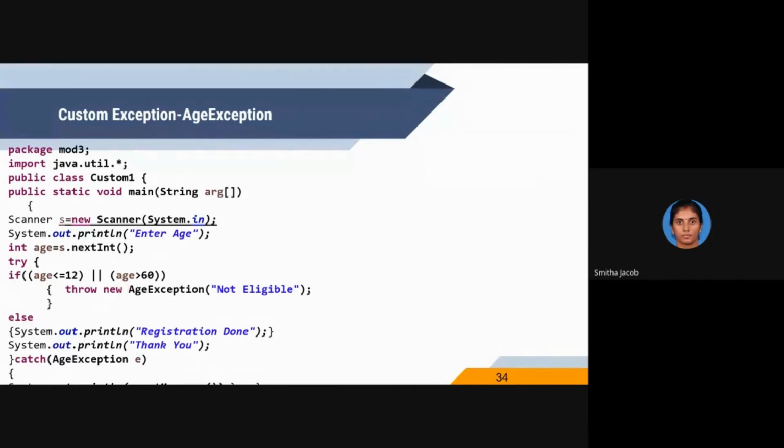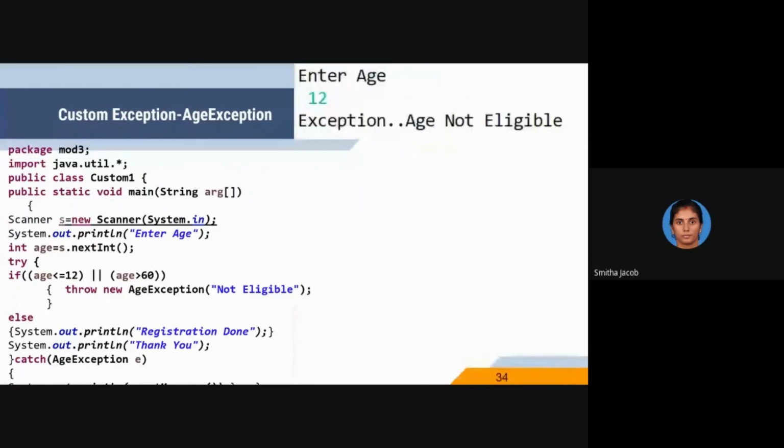See, here I invoked e.getMessage. It will take this not eligible message and it will be displayed at runtime. Enter the age value; if it is 12, yes, if it is equal to 12, then also it will throw the exception: age not eligible. You are providing a value 35. It is between 12 and 60, isn't it? So registration done and a thank you message will be displayed. Okay, that's all about custom exception. Okay, thank you.